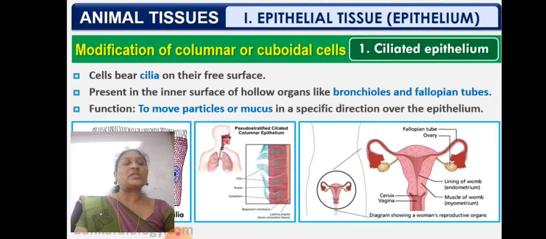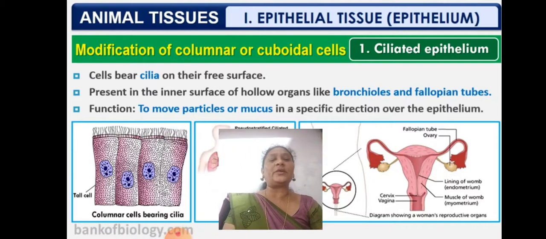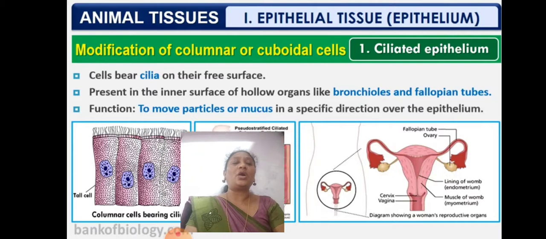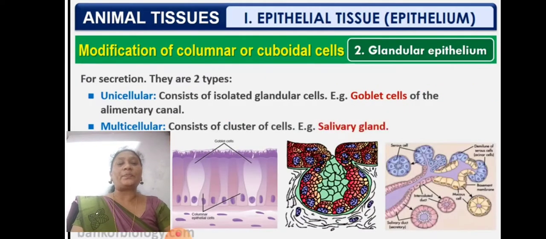Fallopian tubules you can see in the female reproductive system. Bronchioles are present in the human respiratory system. So you can see the cilia structure here, ciliated epithelium, hair follicle-like. So what is the main function? The function is to move particles or mucus in a specific direction over the epithelium. So they help to move the particles or materials towards the proper direction. That is the main function of ciliated epithelium.